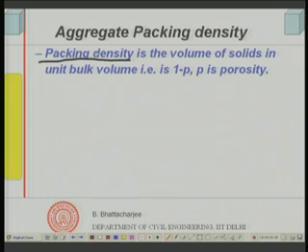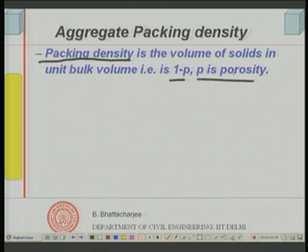It is nothing but 1 minus P, where P is the interstitial porosity of the aggregate. We would like to maximize the packing density so that P is minimized, and if P is minimized, paste requirement also will reduce for a given workability.